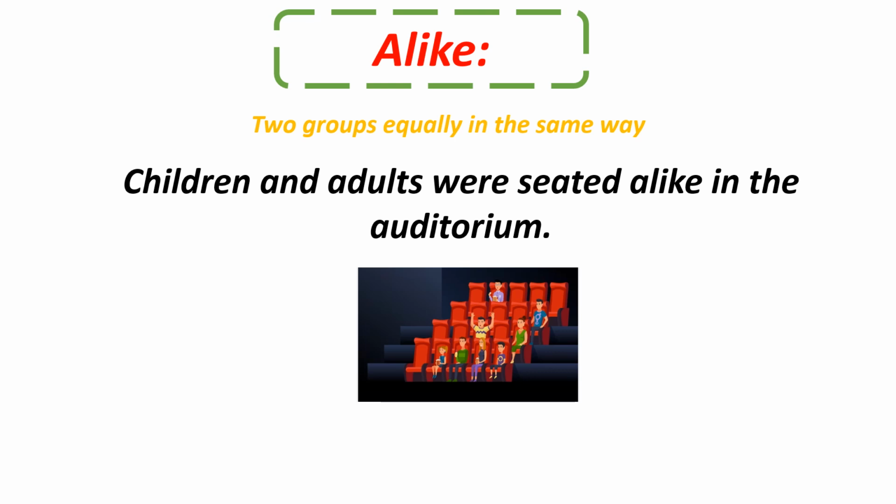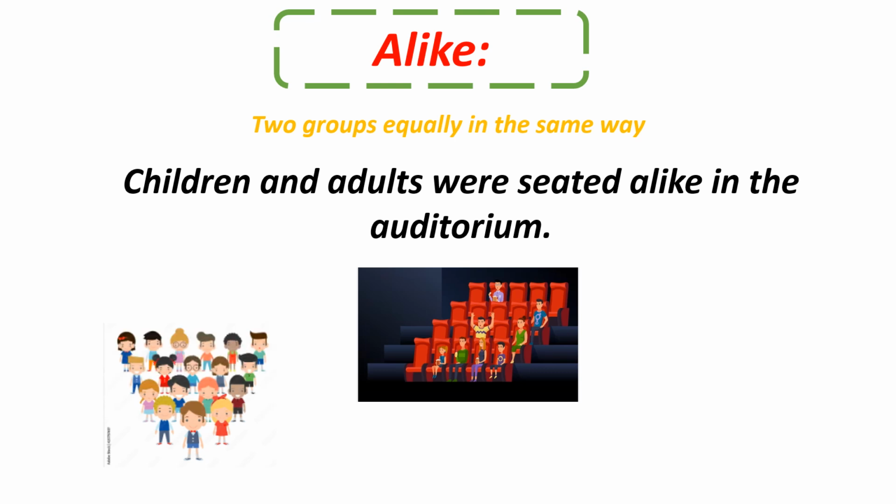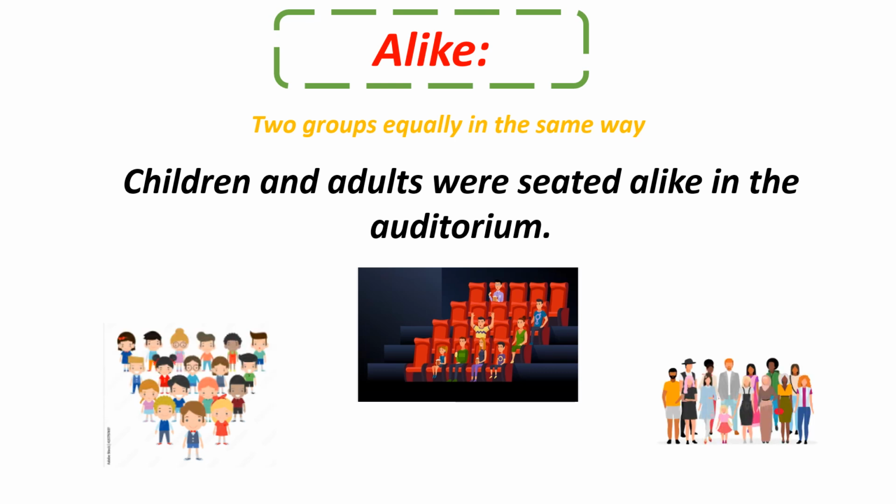So here there are two groups, children and adults. When we have two groups that are similar, seated together or doing something together, we use alike to express this. I mean two groups equally in the same way.